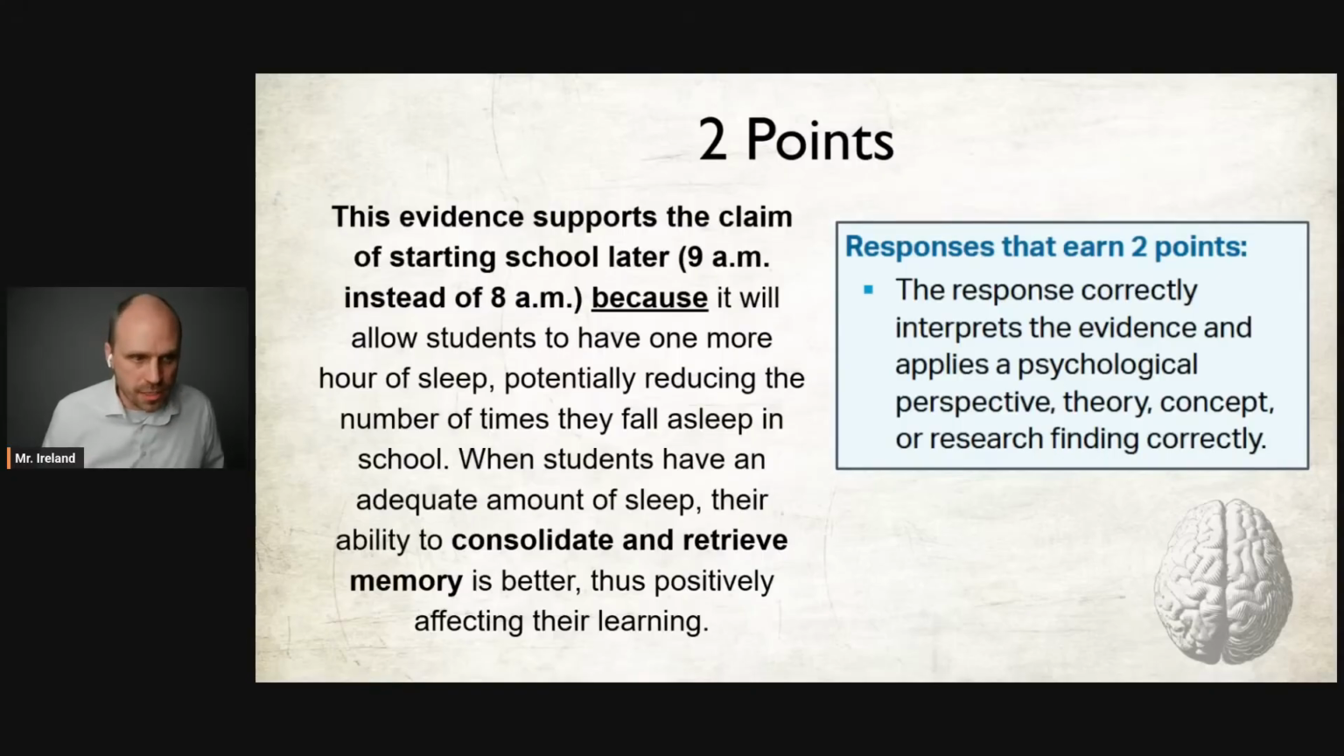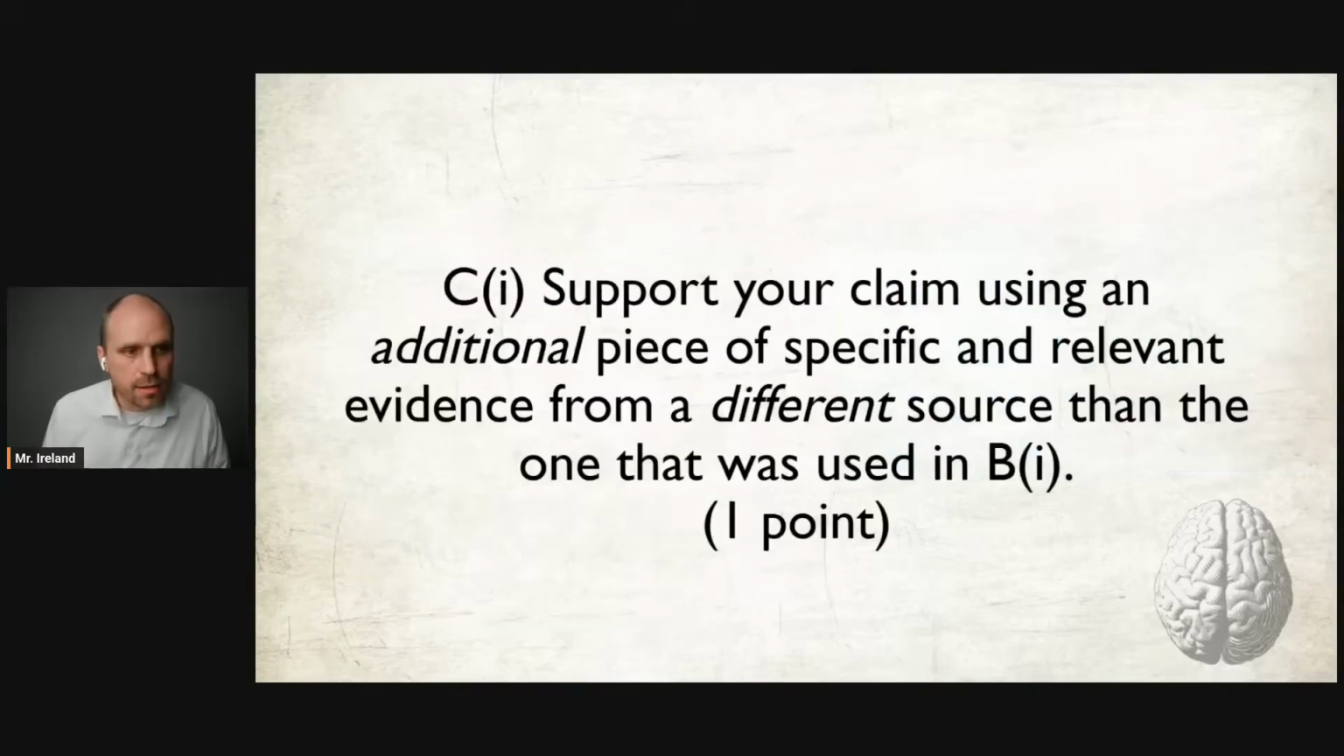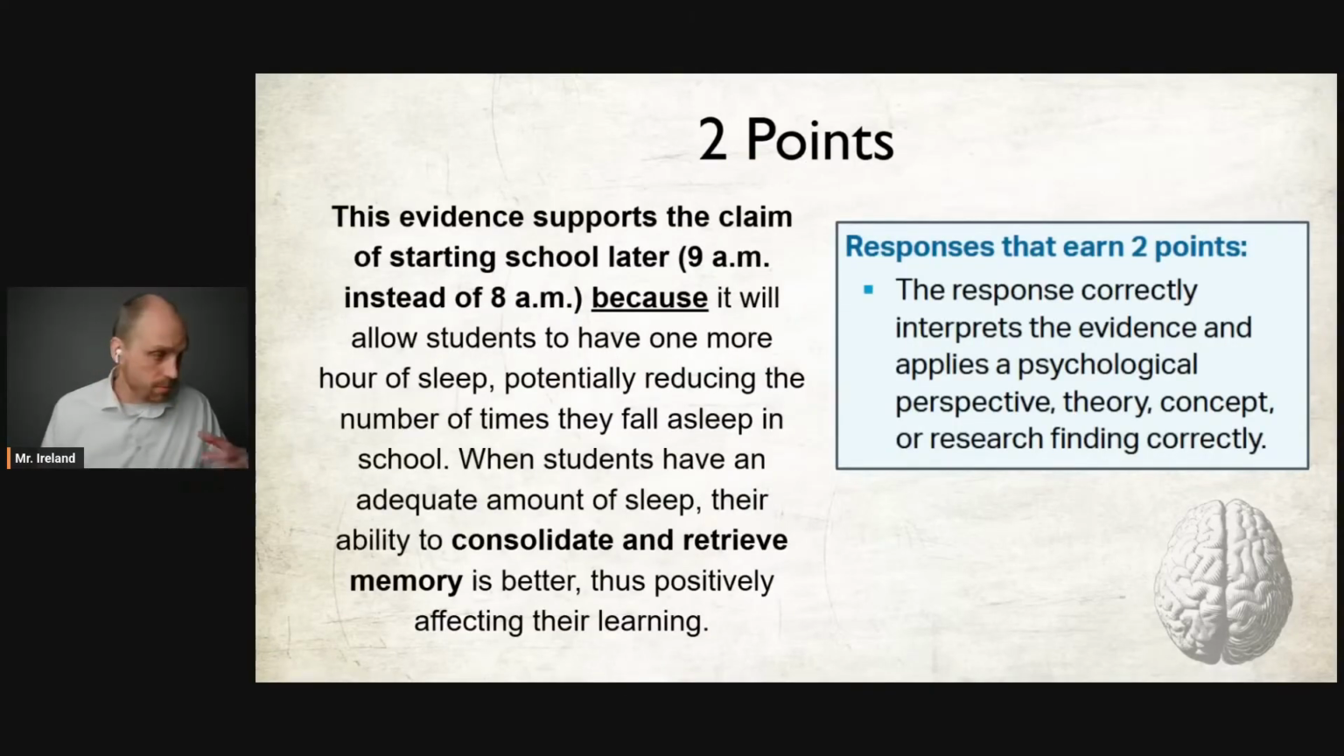So again, we restated our claim. Here we explained how the evidence supported our claim, and there is our application of our psych term. Earn 2 points on that, guys. You got it. The hardest part, honestly, is pulling a psych term from memory. These psych terms must be pulled from memory. You cannot use a psych term that is identified in any of the sources as your key concept for B2 and C2. Just a heads up on that.